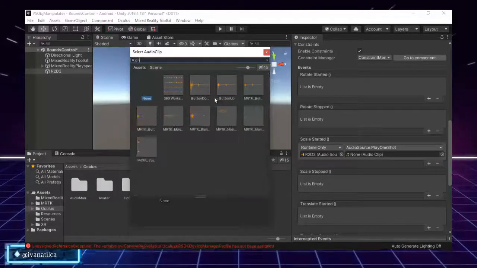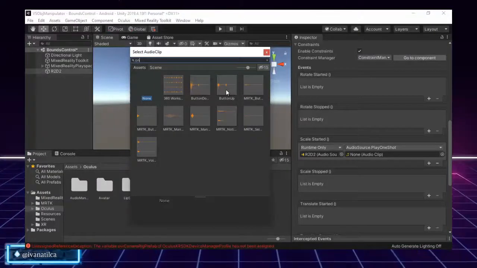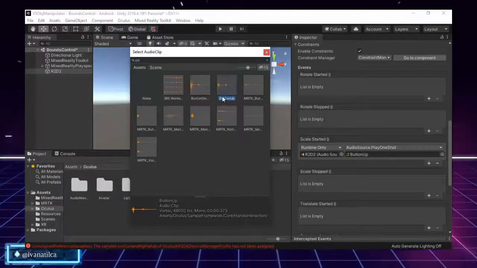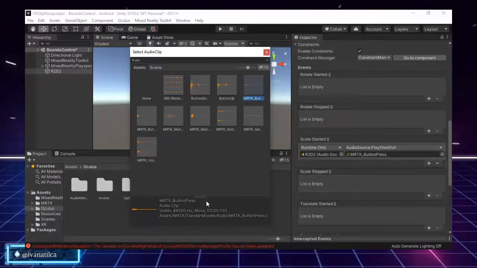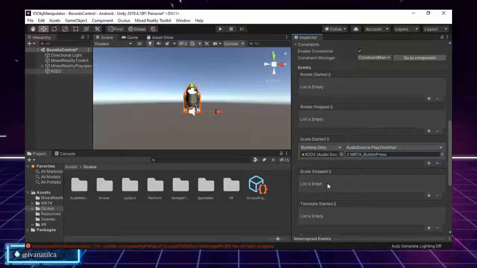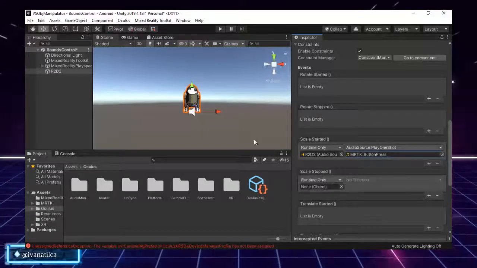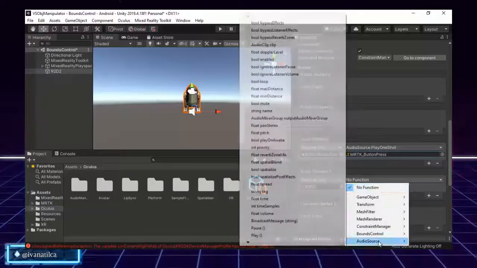So I will search for on because I want to, let's select the open button up. Let's see which one, button press, MRTK button press. So I'll put that for when we scale R2, we will make that sound, and when we stop scaling, we will make a sound that is going to be like turning it off.